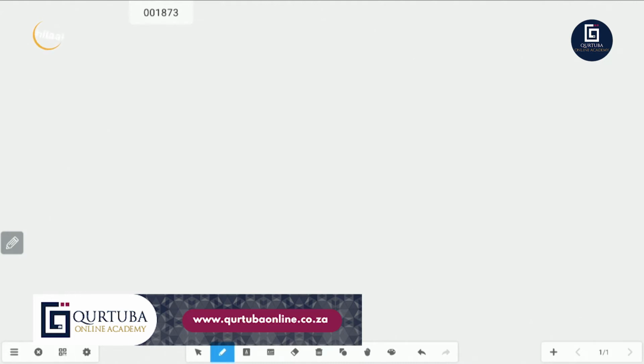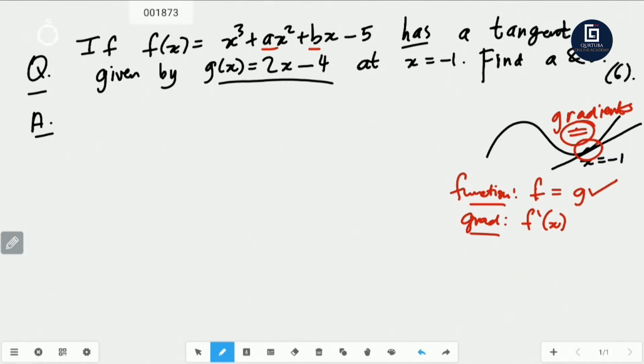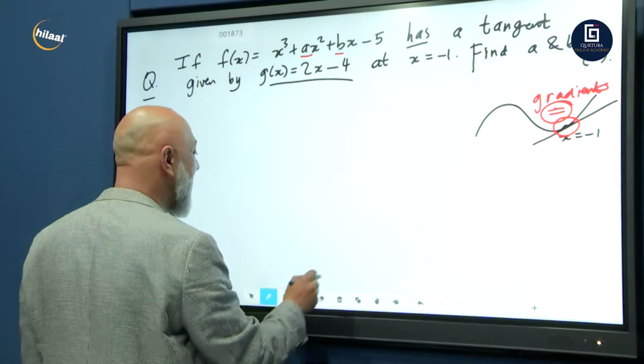Oh my word. Let's go back. There we go. So now we want to erase that. Let's take all that out. We've got function equal function, gradient equal gradient. Let's take that out. All right. Let's work this out. Have you started working on it already? I hope you have.